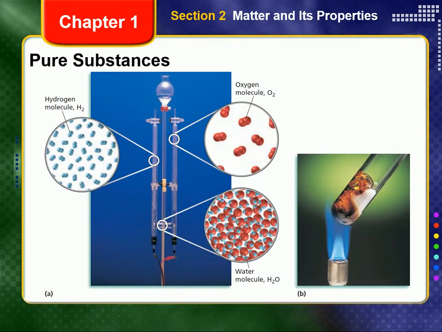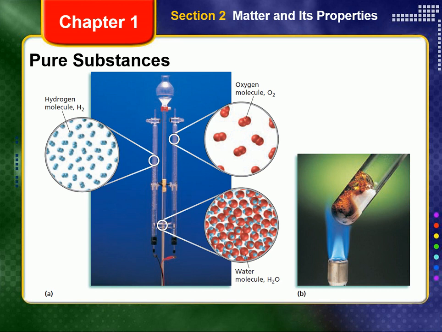Pure substances are either compounds or elements. A compound can be decomposed or broken down into two or more simpler compounds or elements by a chemical change. Water is a compound made of hydrogen and oxygen chemically bonded to form a single substance. Water can be broken down into hydrogen and oxygen through a chemical reaction called electrolysis, as is shown in figure 1-10A on page 17 of your text or on the screen now.